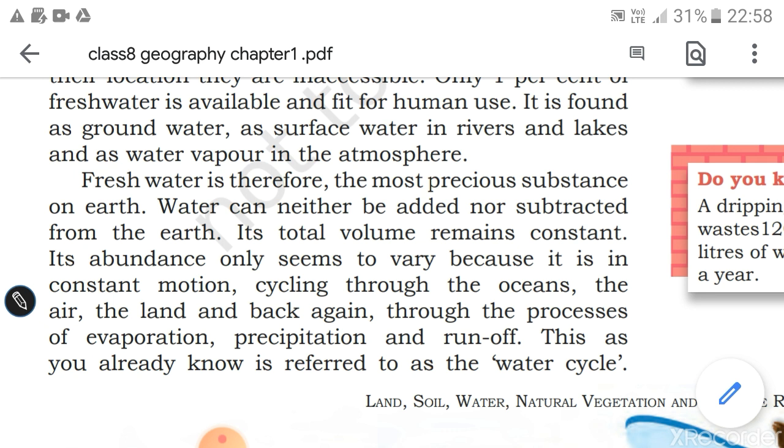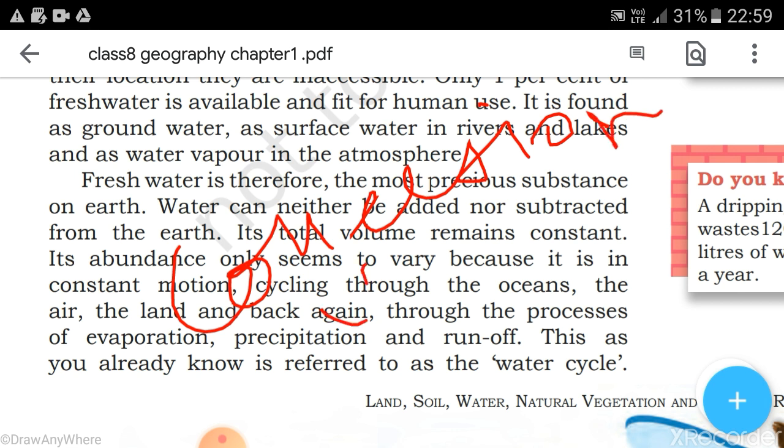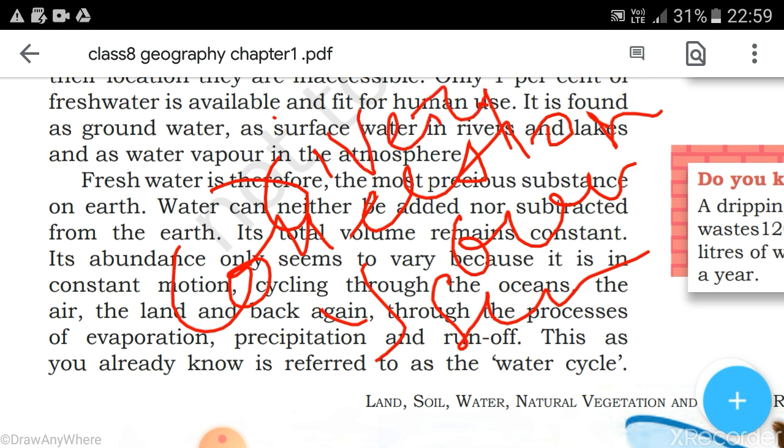In the previous classes, we have had a good account of the water cycle, where we can see that the water collection remains the same all the time. Water collection in the form of seas, in the form of oceans, or whatever sources you are seeing around, they are called water collections.